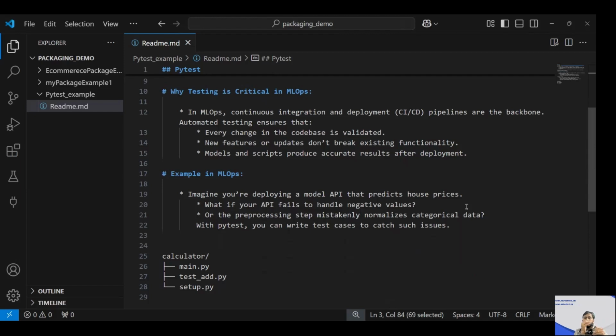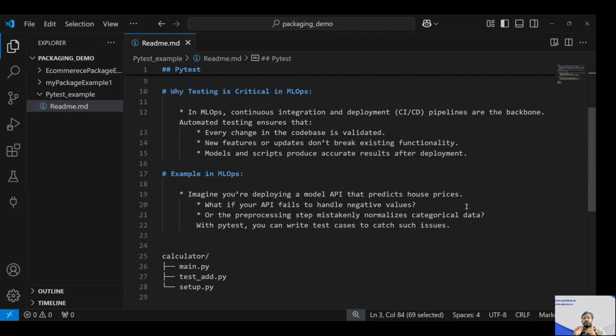Because we're not changing everything; out of the total code you are changing, suppose, 2% of it, so still 98% is there. The 2% changes that I made should not badly affect the rest of the code, right? So that's what we need to test, correct? Every change in the code base should be validated. That is possible through automated testing. New features or updates should not break the existing functionalities. The functionality that is already running should not break down. That can be ensured through automated testing, or by having a test script.